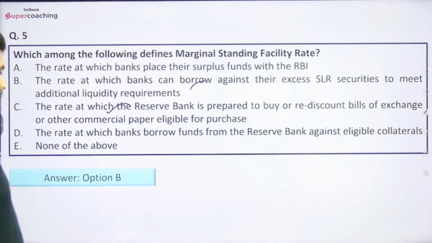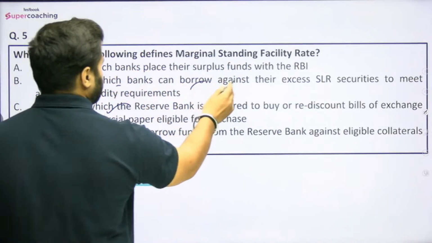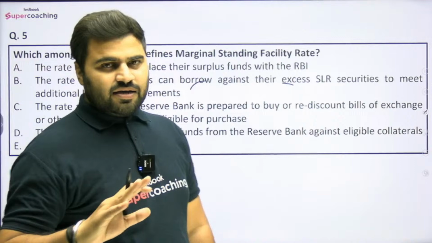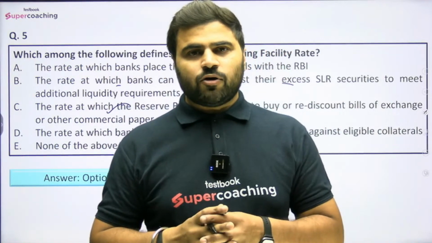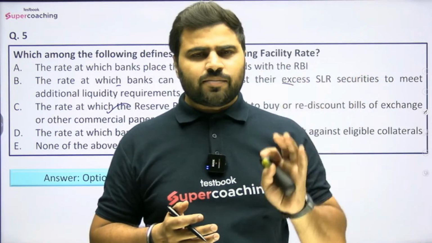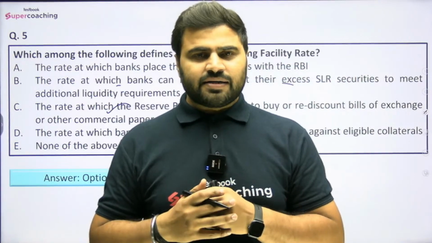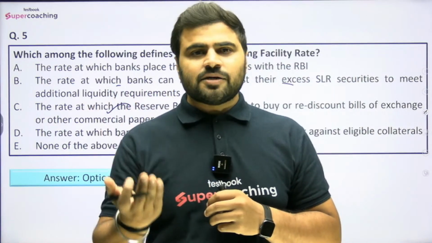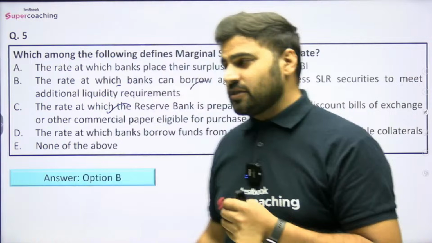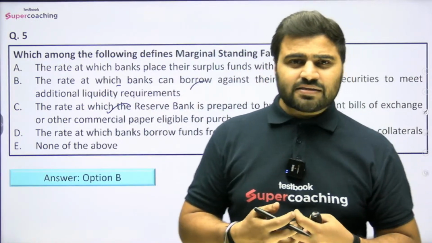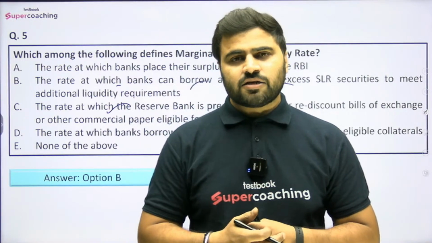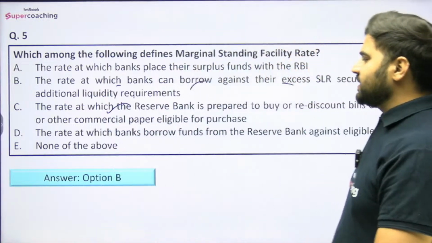So what is the right answer? Right answer would be option number B, that is the rate at which banks borrow against the excess SLR securities to meet additional liquidity requirements. Basically होता क्या है, whenever banks exhaust their repo limit, ठीक है? मैंने आपको बताया what is the repo operation. Whenever commercial banks feel कि they are short of funds, they are short in liquidity, so they can approach the Reserve Bank of India. Reserve Bank of India can give them money, right? But that is up to some limit, right? ऐसा नहीं कि unlimited पैसा ले सकते, that is up to some limit, and against that RBI will charge the interest also, right? But when we talk about the MSF, once commercial banks exhaust their repo limit, then in that case they can further avail funds from the Reserve Bank of India under the marginal standing facility, right? And that is why option number B is there.